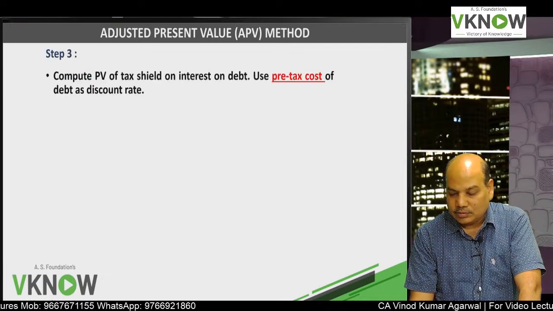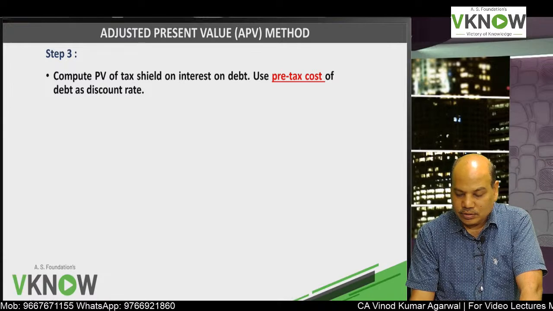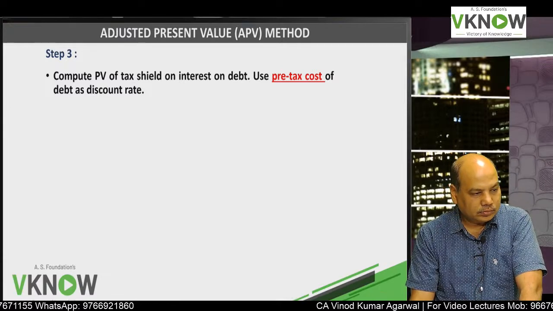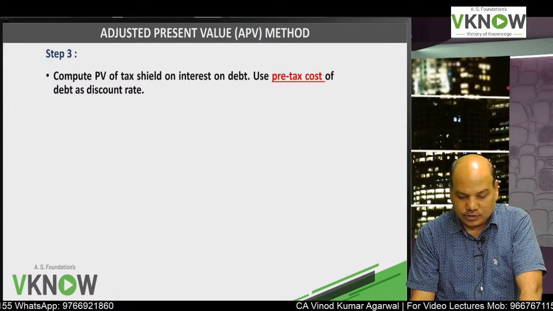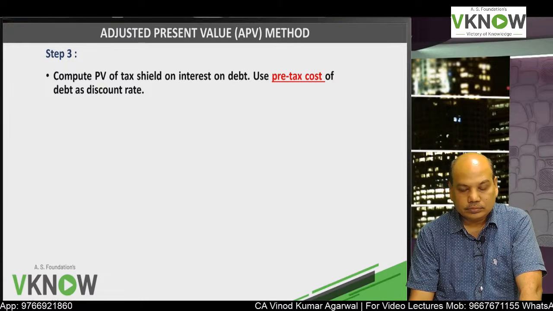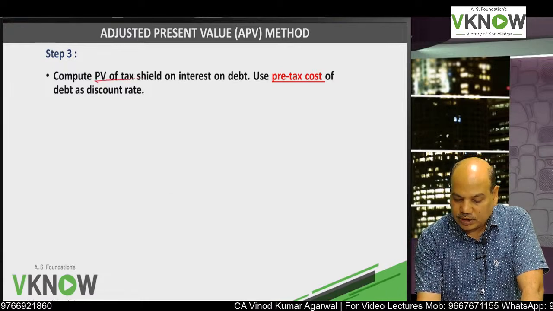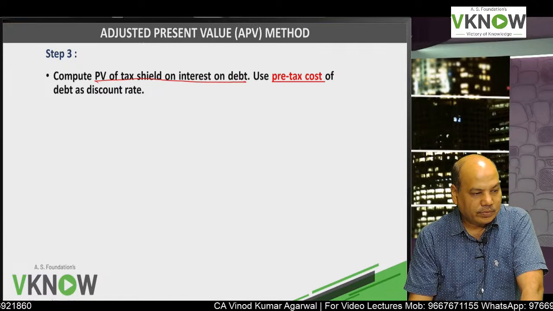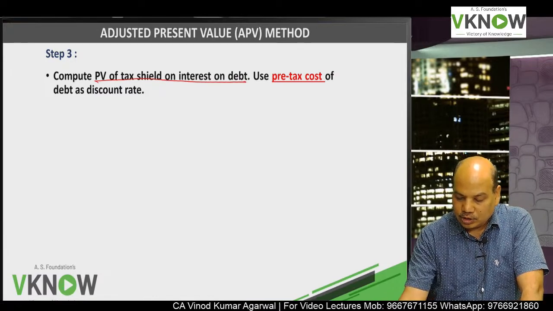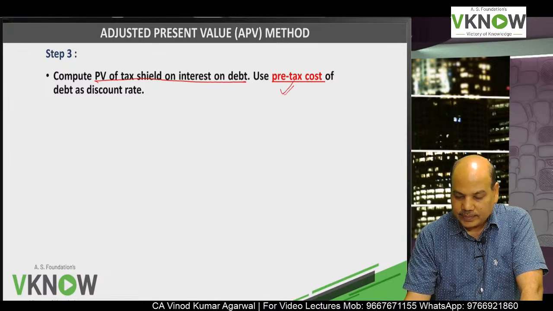Step 3, write down: compute PV of tax shield on interest on debt. This is the benefit of debt financing. Now what about the discount rate?